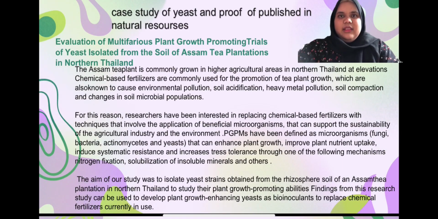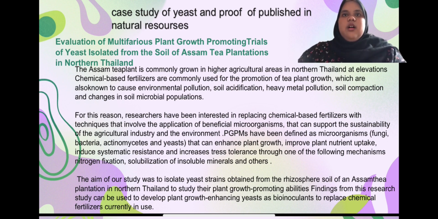Assam tea is commonly grown in higher agricultural areas in North Thailand at high elevation. Chemical-based fertilizers are commonly used for the promotion of tea plant growth, which are also known to cause environmental pollution, soil acidification, heavy metal pollution, soil compaction, and changes in soil microbial population.